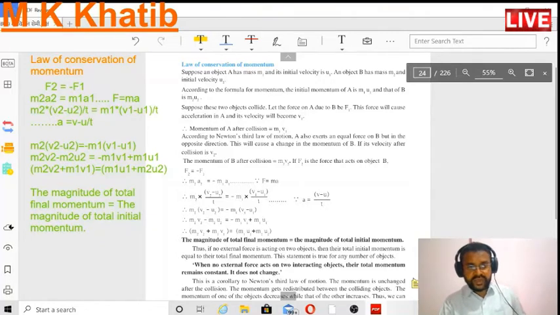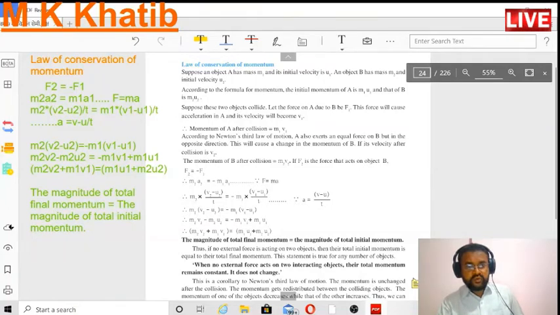So the equation becomes m2 into (v2 minus u2) upon t is equal to minus m1 into (v1 minus u1) upon t. Here the t in the denominator cancels on both sides. So the equation becomes m2 (v2 minus u2) is equal to minus m1 (v1 minus u1).